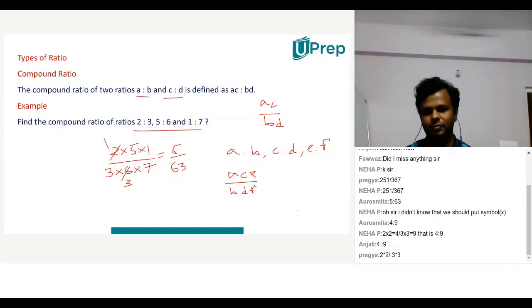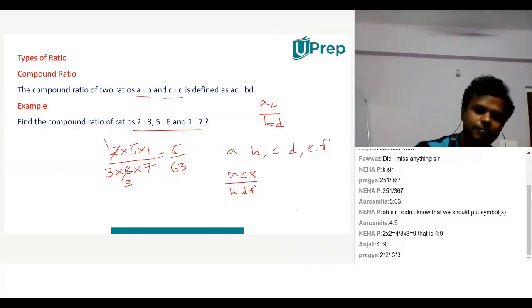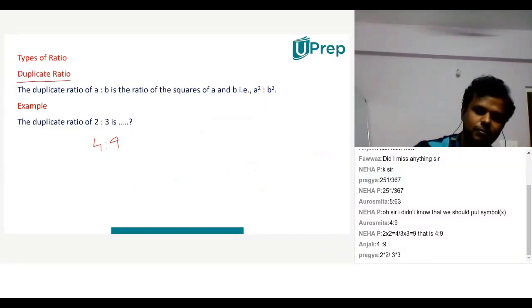Actually, 2 into 5 into 1 you did. Then why do you cut? I simplified it. Okay, I got it. So children, the duplicate ratio here will be 2:3.